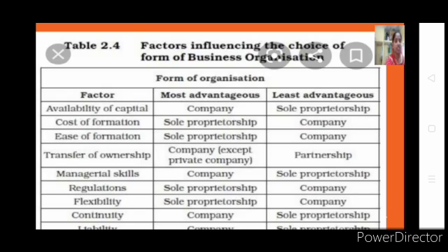Like first you have to consider what capital you need and what is required. Okay, then cost of formation. What capital you have, availability of capital, then cost of formation, how much capital is required, ease of formation, that is legal formalities, how many legal formalities are involved. For example, if it is a sole proprietary, partnership and HUF, not many formalities, but for your cooperative and for your joint stock company, too many formalities. Like this you have to see, you should have a basic idea.